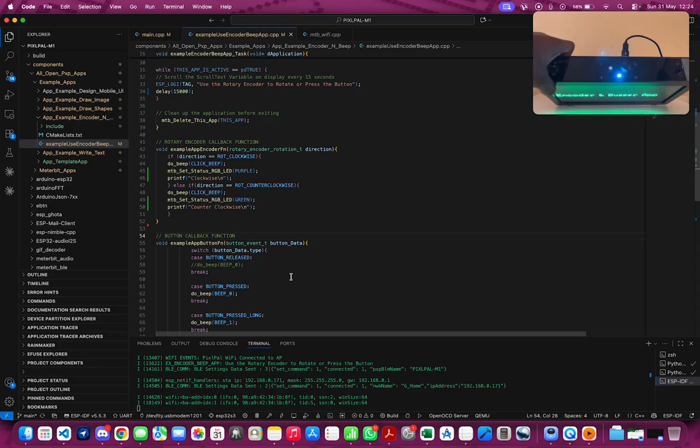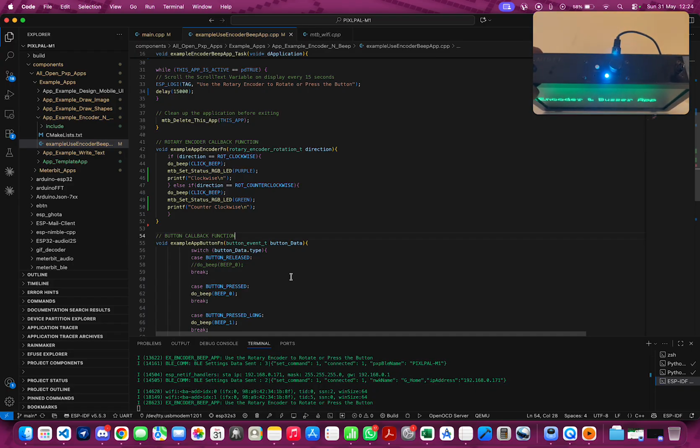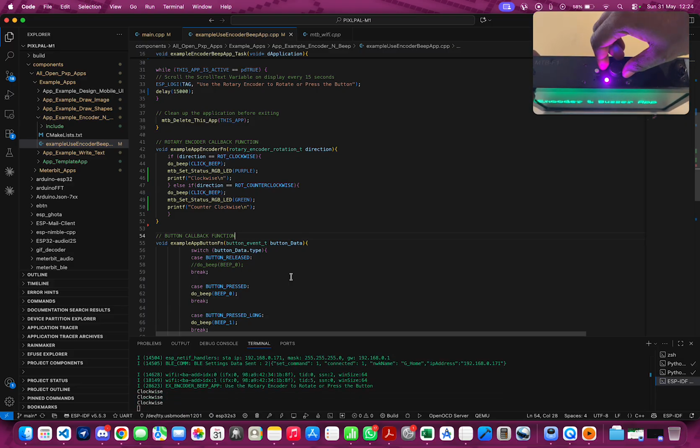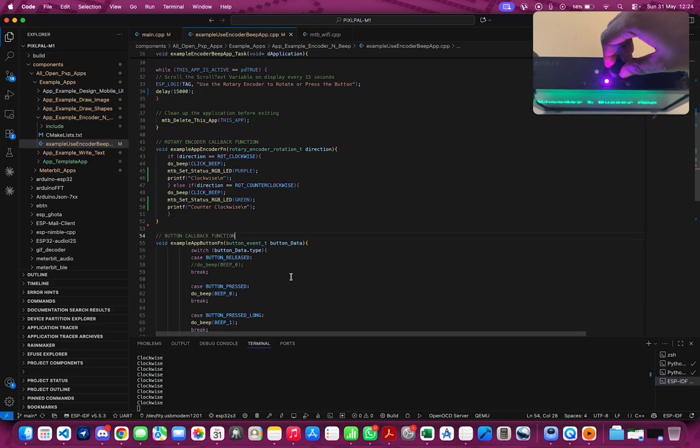It's currently on a yarn color. I would rotate and we'll see the effect. So I'm rotating clockwise and we have purple color. When we go counterclockwise, we have the green color. Clockwise purple, counterclockwise green.